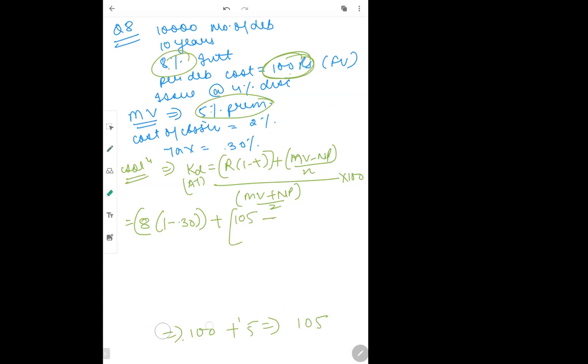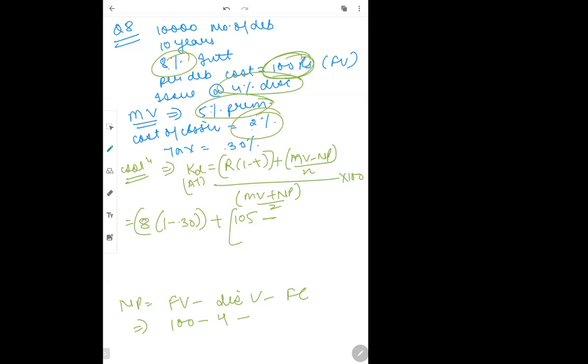Net proceeds, it has been issued on discount. So the net proceeds formula for discount is face value minus discount value minus flotation cost. Face value is 100, discount value was 4%, so 4% of 100 is 4 rupees, minus flotation cost of 2%.